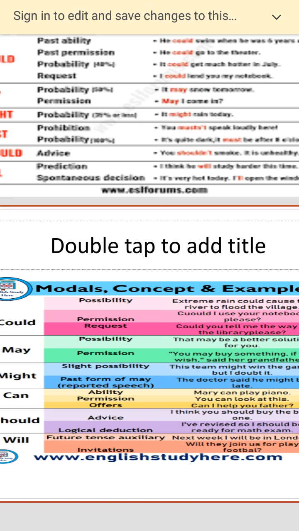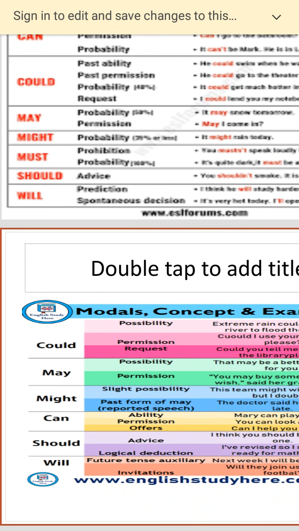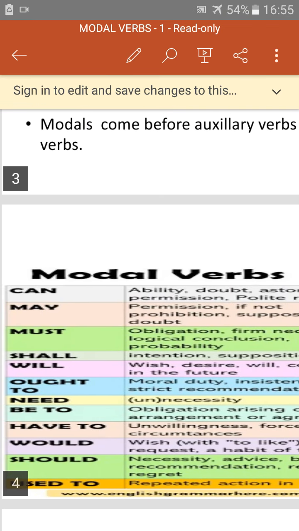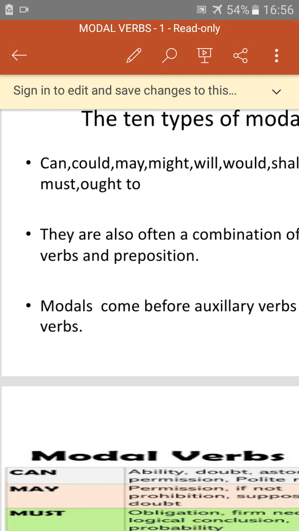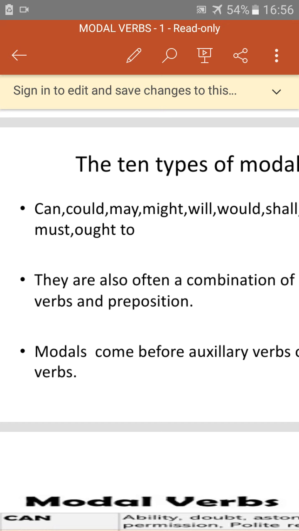So now all you need to do is a little more practice on these modal verbs. In the next lecture, I would be introducing you to a couple more modals and how you should be using them. So the main verb ones are, as I said, can, could, shall, should, will, would, ought, might, etc.